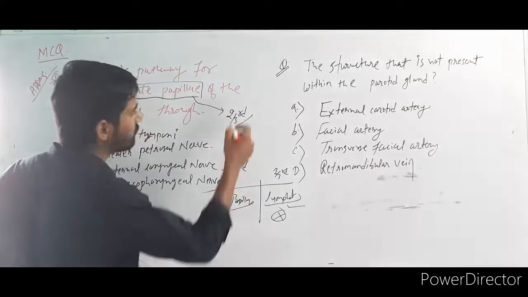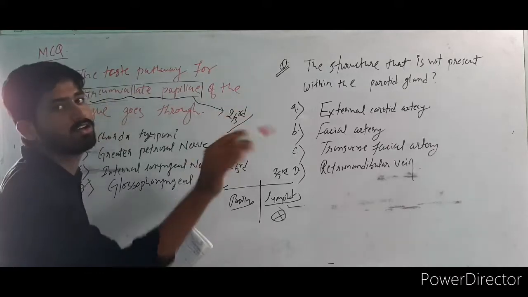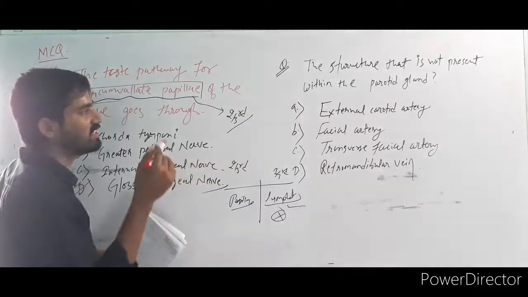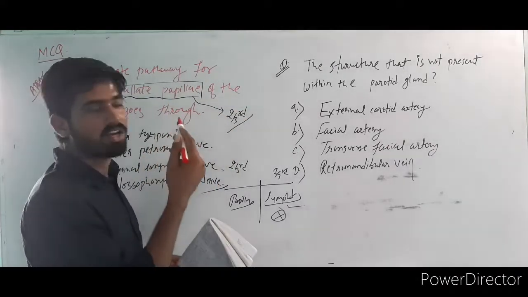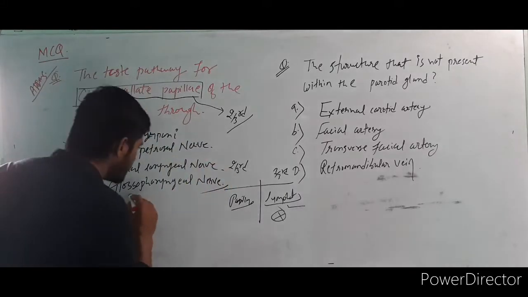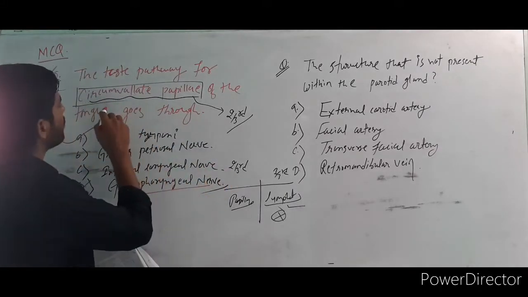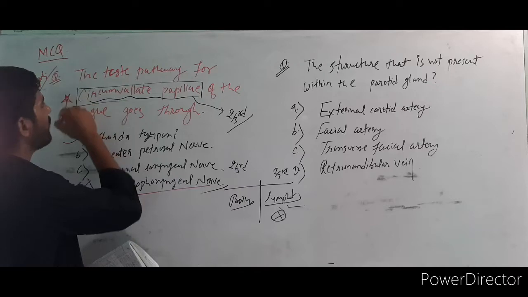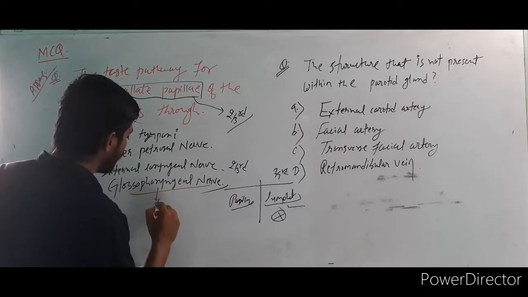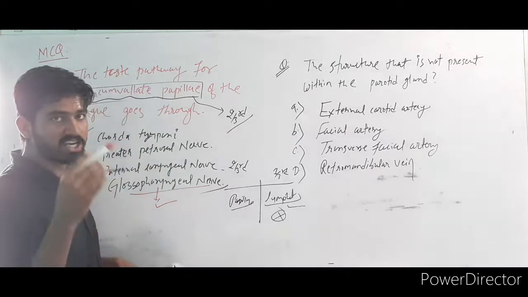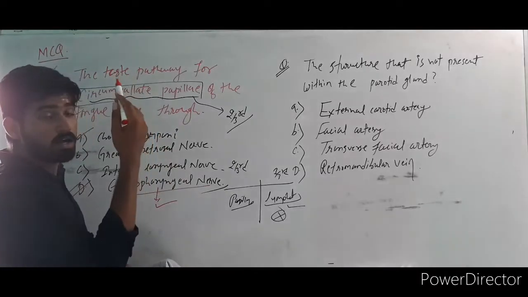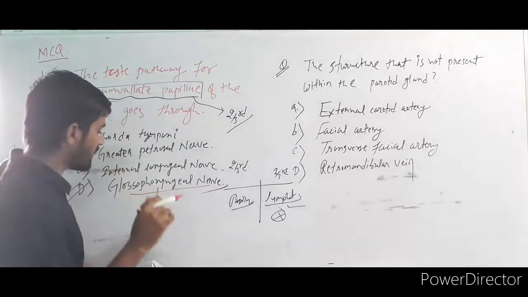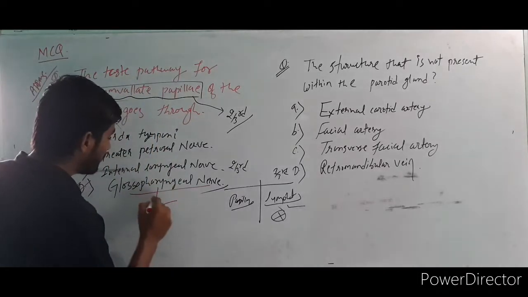If you are solving from the Marrow triplets or NEET PG questions, everything I will give you here. So glossopharyngeal is the correct answer. Taste sensation from the circumvallate papillae is carried by the glossopharyngeal nerve. Everything else in the anterior two-thirds is carried by the chorda tympani.